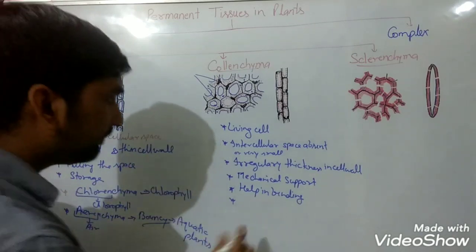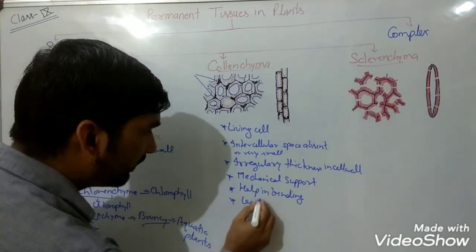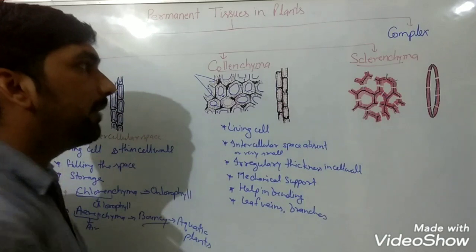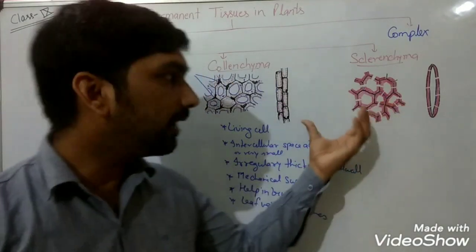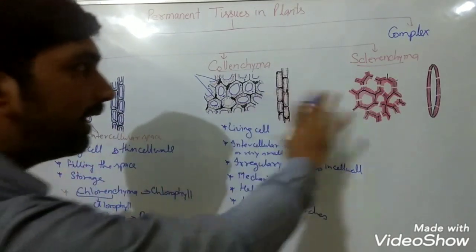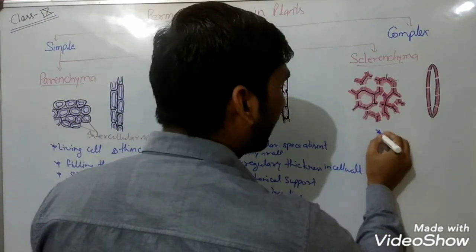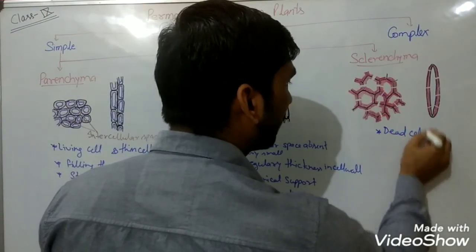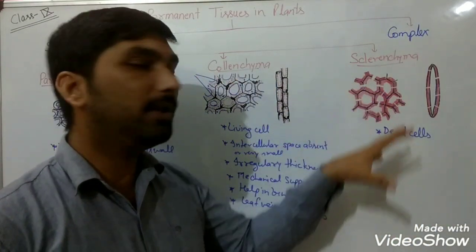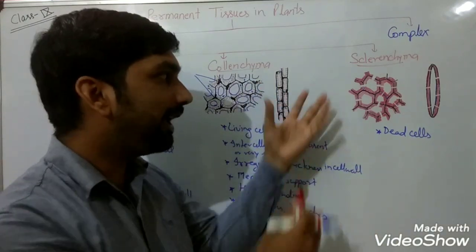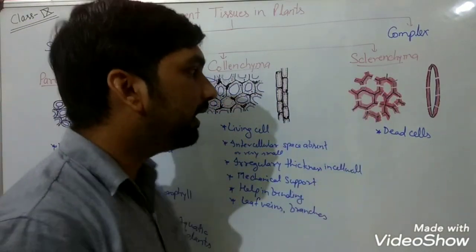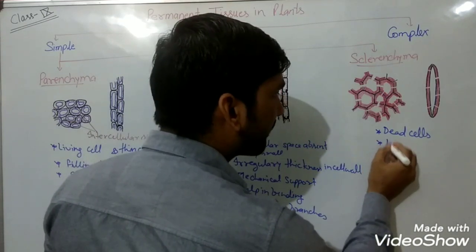And where are they present? In leaf veins and branches and stem. Finally, the last one is sclerenchyma. Actually, it is totally different from these two tissues because it is made up of dead cells. Dead cells mean they do not have any living feature, meaning the protoplasm or the nucleus will be absent.